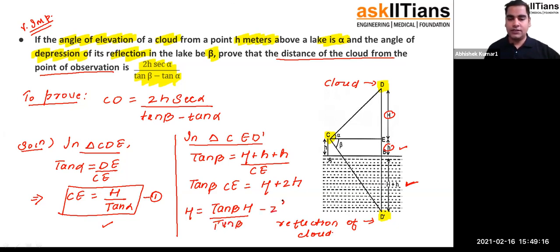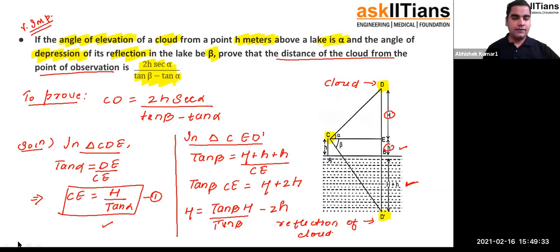Because I am interested in finding the value of capital H, we can write it like this: capital H tan beta upon tan alpha, minus capital H, will be equal to twice of small h.